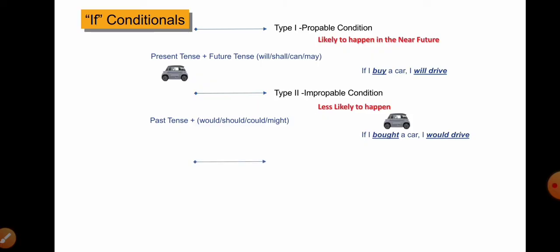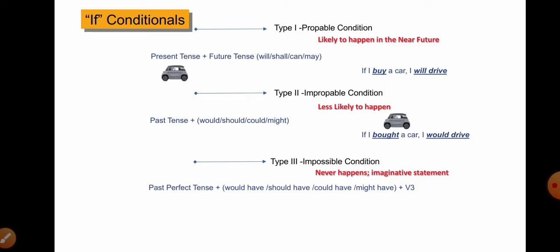The third type of condition is called the impossible condition. In this condition, it refers to the time that is in the past, but the situation is totally contrary to reality. It is only talking about an impossible thing, in an imaginative situation. The third condition is used to refer to the unreal past and its probable results. So it never happened and it is talking about an imaginative statement.